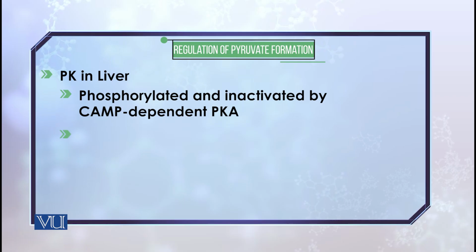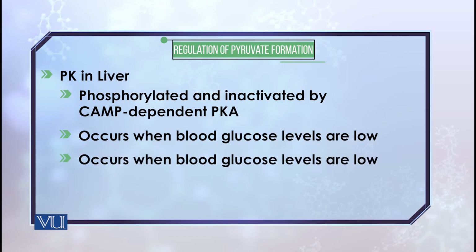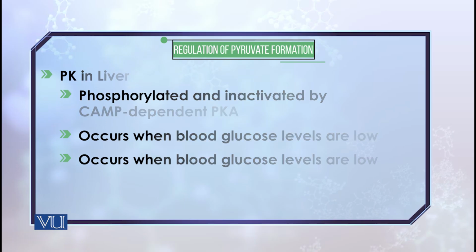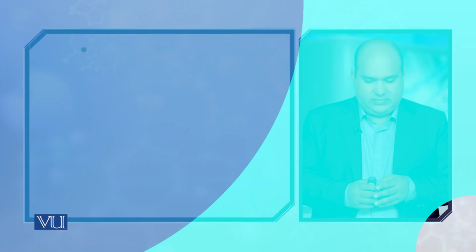It happens in the liver, and it happens in other cells where the deficiency of glucose cannot be compensated. You have to make more glucose. So glycolysis will be halted, and pyruvate kinase will be regulated in a way that the reaction will move from pyruvate towards the formation of glucose.